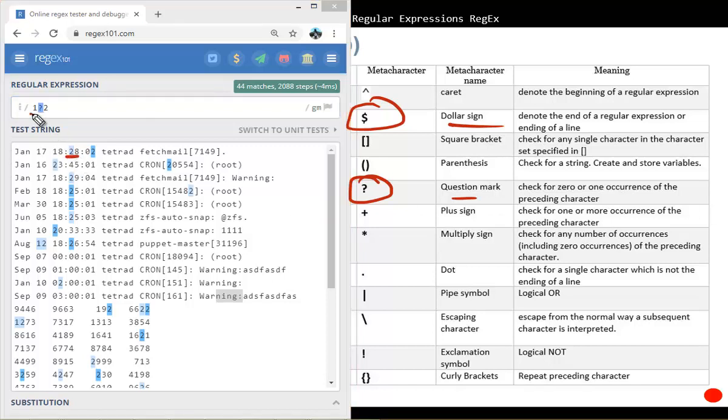It says, well, 1 is not there, but it doesn't matter. The 1 could be there or it could not be there. It could be 1, or more than 1 time, or just 0 times. So here it doesn't appear, but it's fine. It's matching those. It's also matching these because the 1 does appear there.